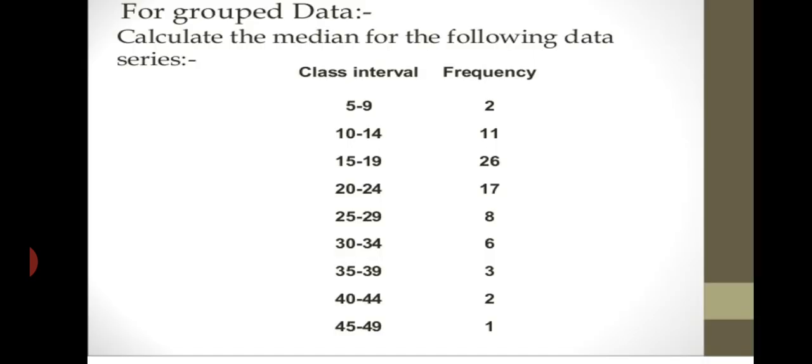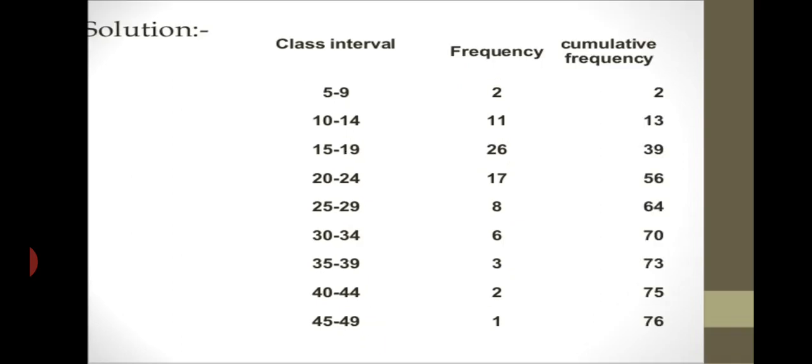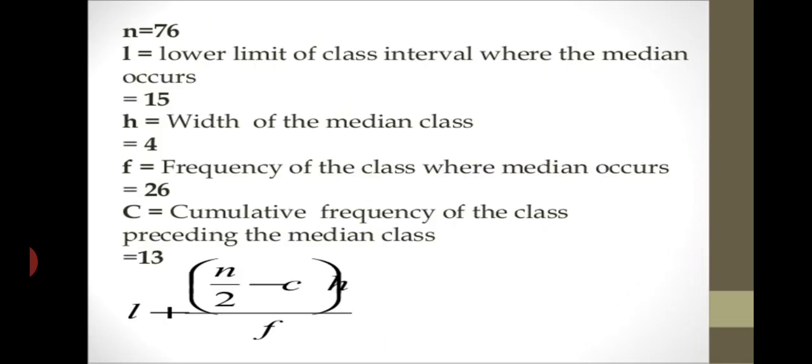Simply, let's solve this problem in the same manner. First calculate the cumulative frequency. After calculating the cumulative frequency, decide the median class frequency. After deciding it, we calculate the class interval. After that, the lower boundary of the class. Then the cumulative frequency of the preceding class. In this way we calculate and get the answer.